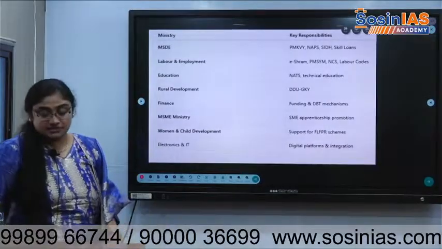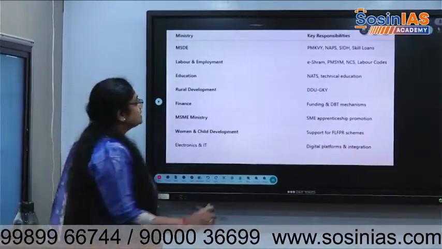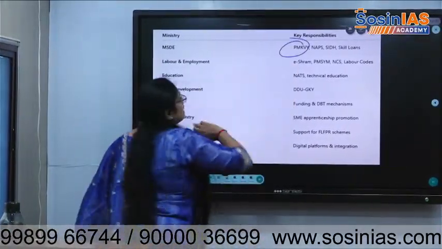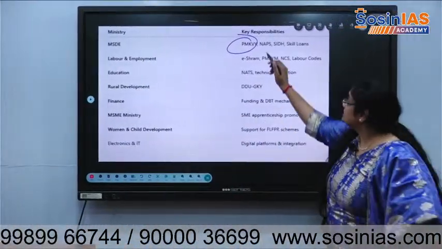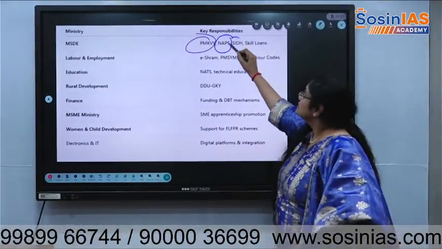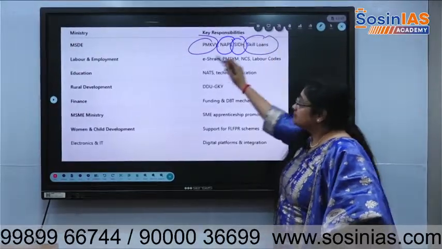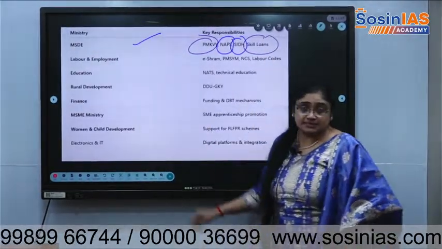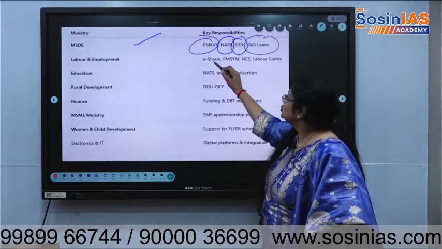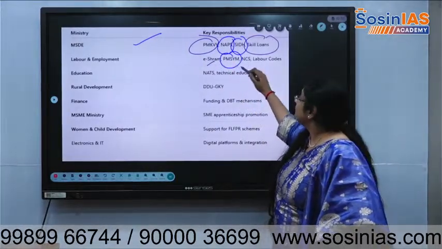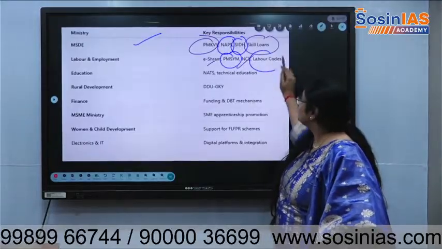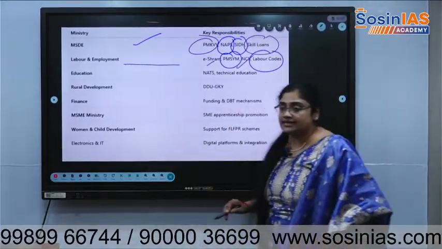Basically write these ministries. Pradhan Mantri Kaushal Vikas Yojana, the National Apprenticeship Promotion Scheme, Skill India Hub, and skill loans will be given by the Ministry of Skill Development and Entrepreneurship. eShram, Pradhan Mantri Shram Yogi Maandhan Yojana, National Career Service, and Labour Codes will be implemented by the Ministry of Labour and Employment.